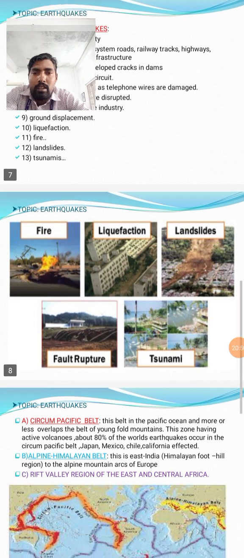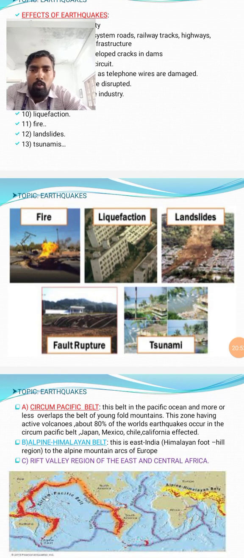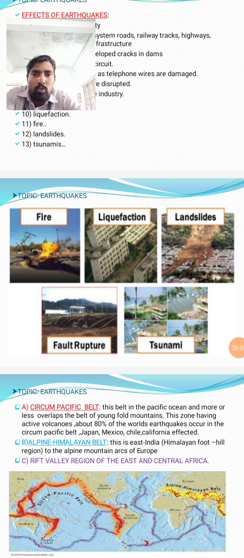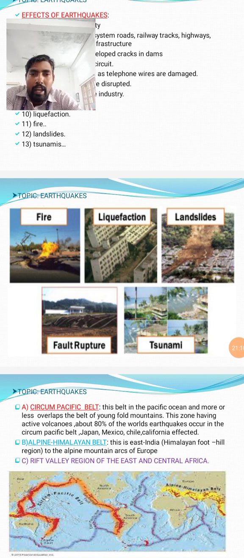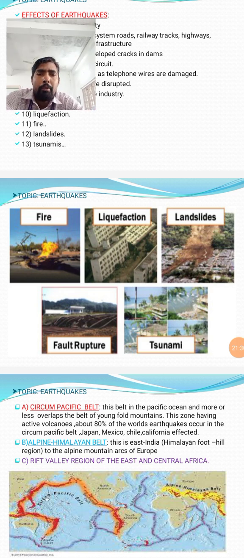See, there are some images here: fire accident images, and wireless current poles that have fallen down. Liquefaction means that buildings simply bend or lie down. Landslides mean the land is displaced; we see in hill areas that the land above simply displaces, and landslides happen. Fault rupture: the surface of the earth, roads or railway tracks will rupture, and buildings will collapse. National highways will have ruptures, nothing but cracks developed on highways, roads and railway tracks. And tsunami is nothing but seawater simply overlapping the entire surrounding area.